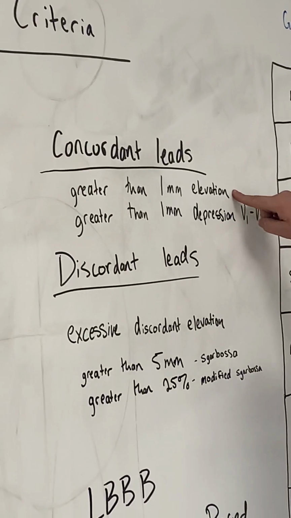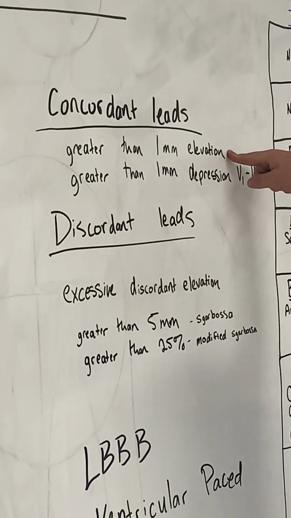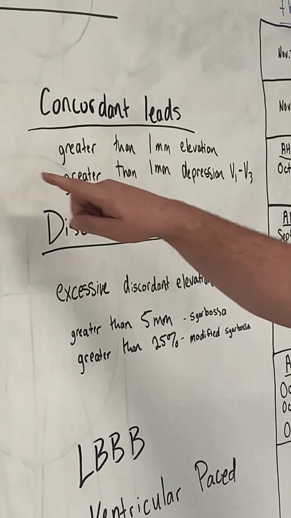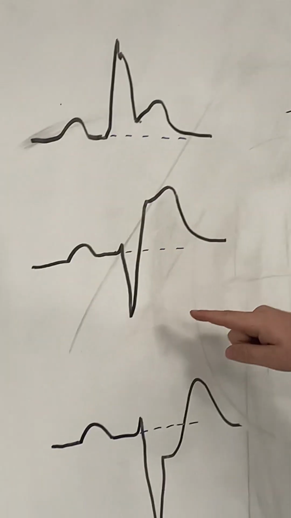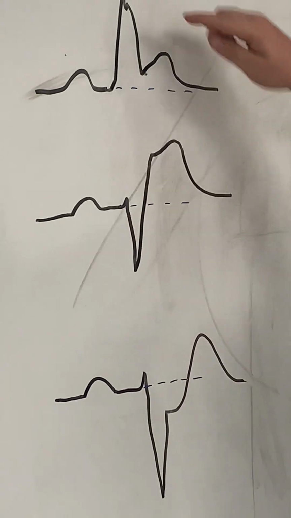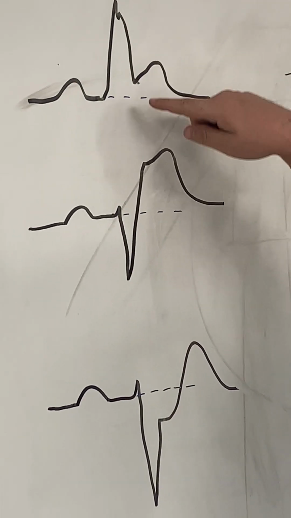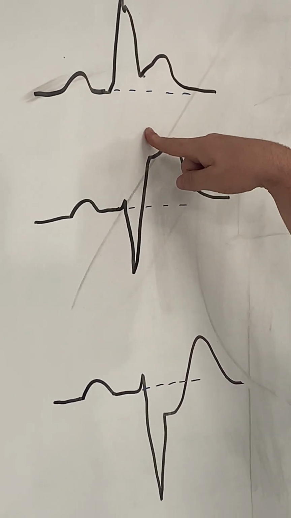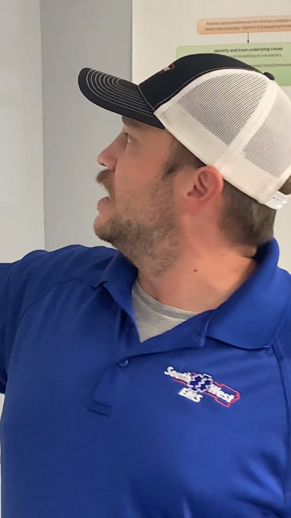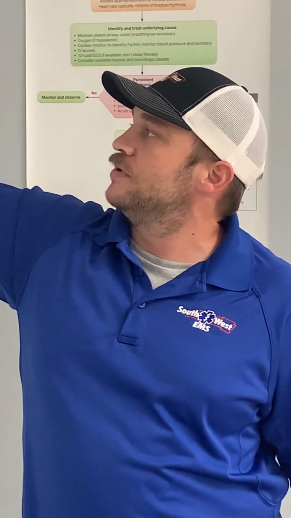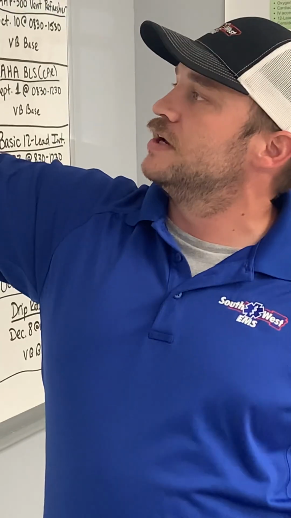And this can be in any lead, one or more, any leads. So up with elevation is concordant, and if you were up and you had depression, that would be discordant, obviously. Concordance together, discordance opposite. So any lead where you have greater than 1 millimeter of elevation in a concordant lead.